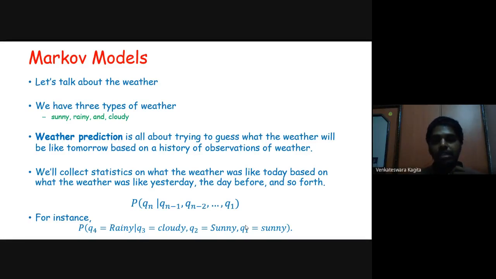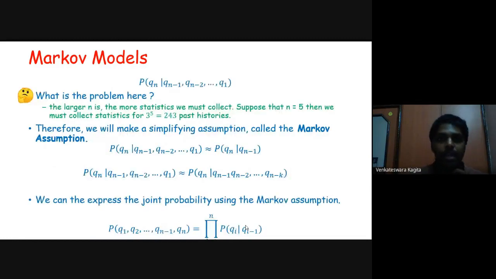So given the sequence sunny, sunny, cloudy, what is the probability that the fourth day would be rainy? This is the kind of model that we are talking about: the estimation of the probability of the nth day's weather given the sequence of the previous n minus 1 days' weather.